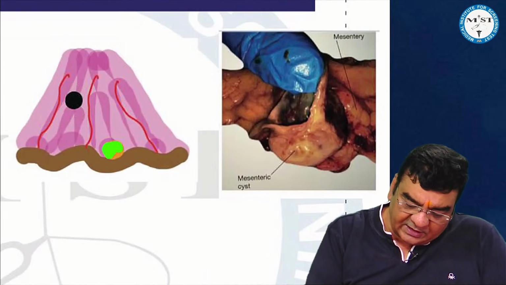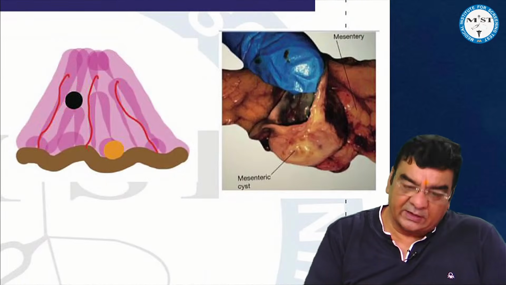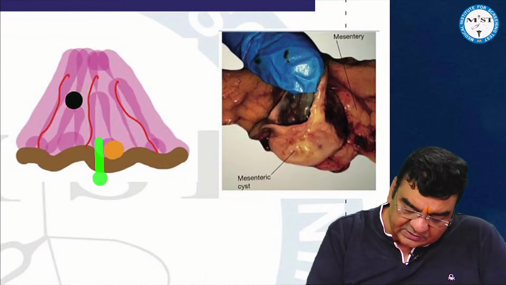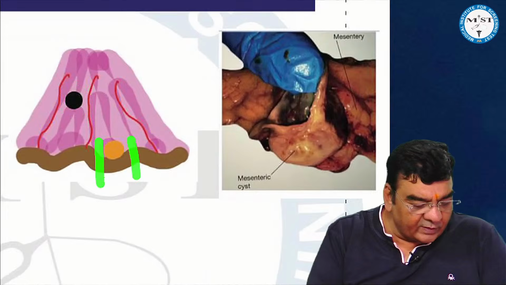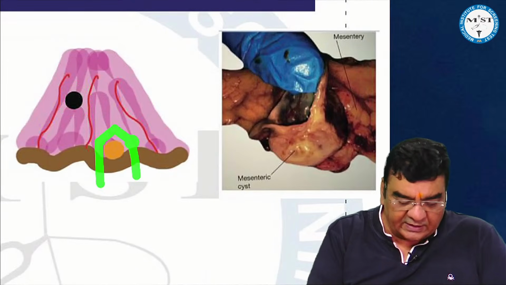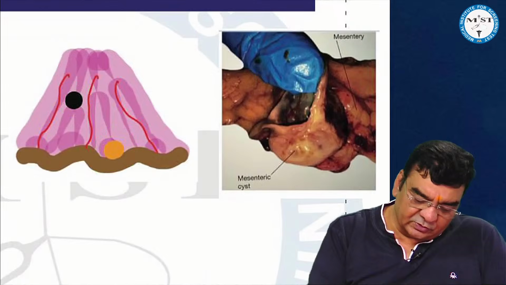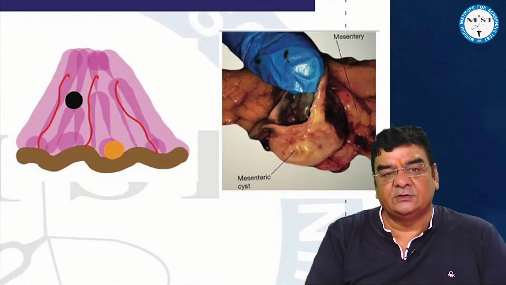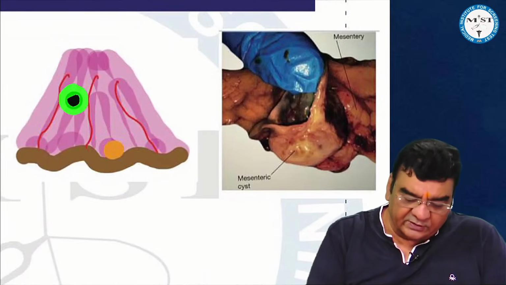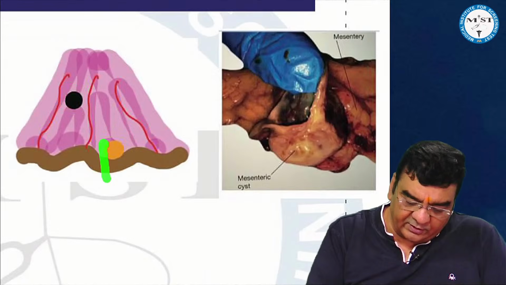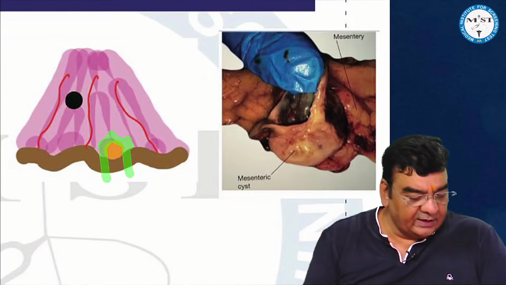अगर सिस्ट की एक दीवार इंटेस्टाइन बनाएगी तो जब इसको ट्रीट करेंगे enterogenous cyst treatment, we have to remove a segment of the intestine as well, right? But for chylolymphatic there is no need to remove the intestine. So for chylolymphatic we are just doing enucleation, for enterogenous we are doing resection and anastomosis.